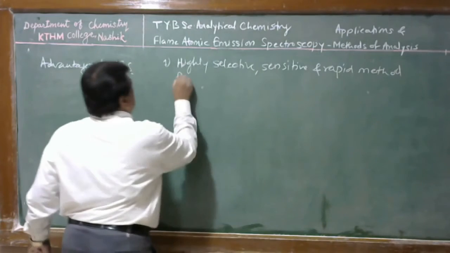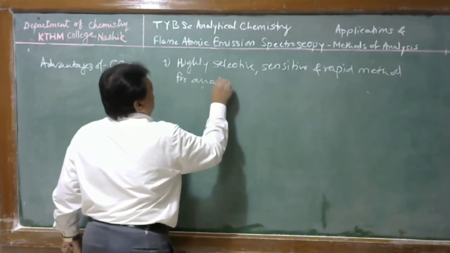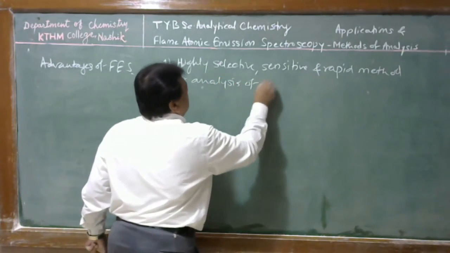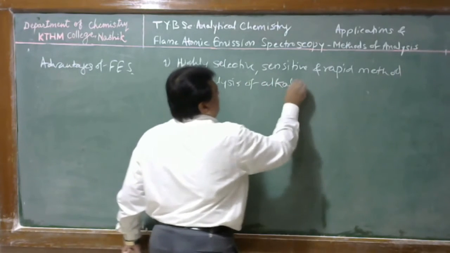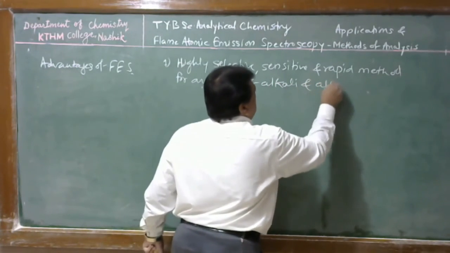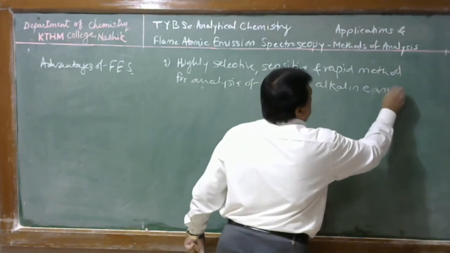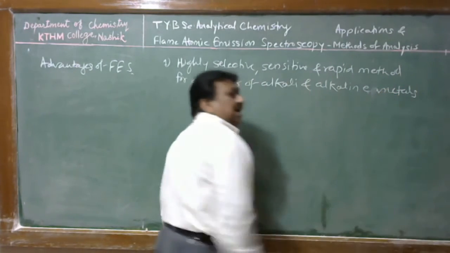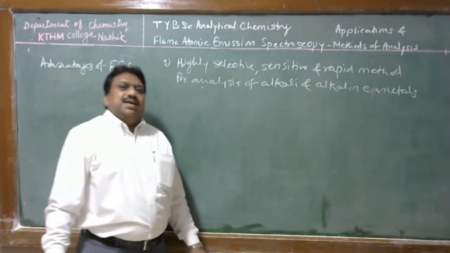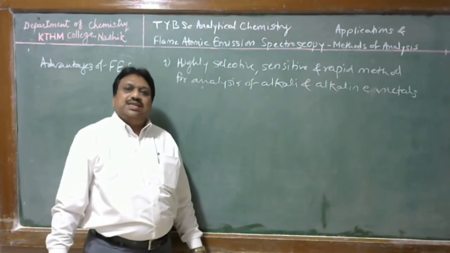for analysis of alkali and alkaline earth metal. Alkali and alkaline earth metals are metals which are atomized and excited by using thermal energy.